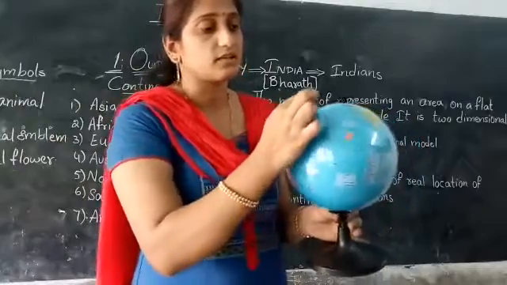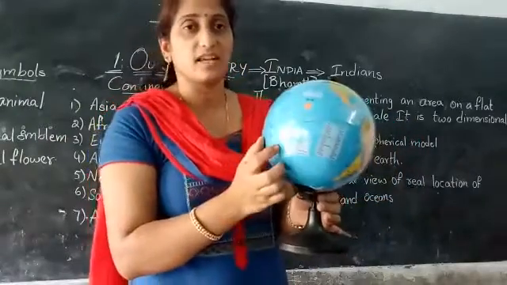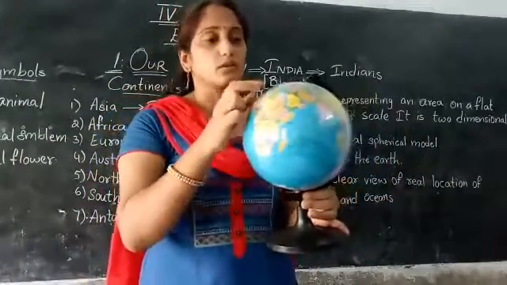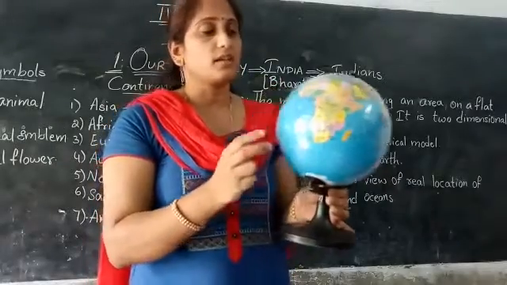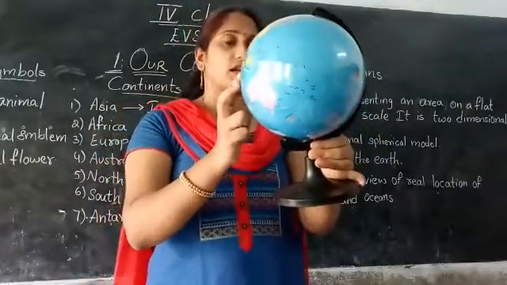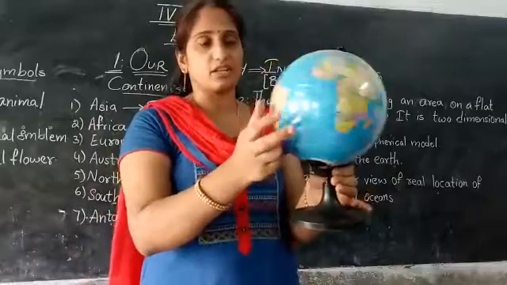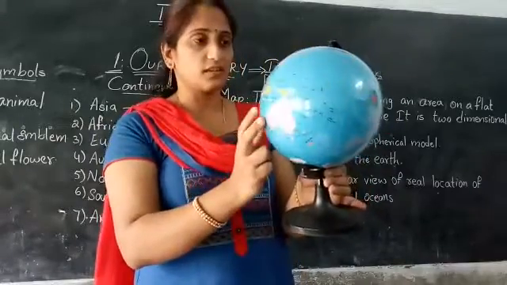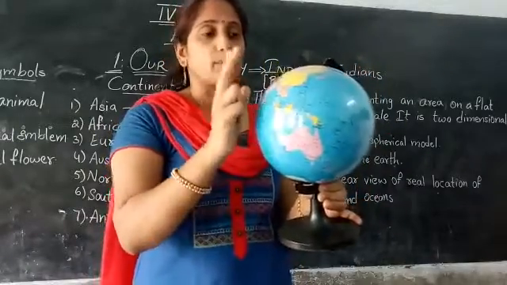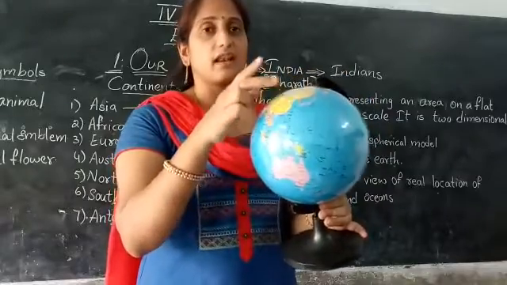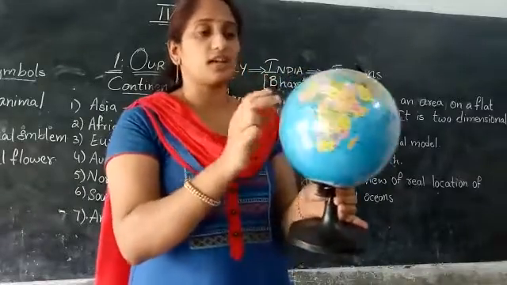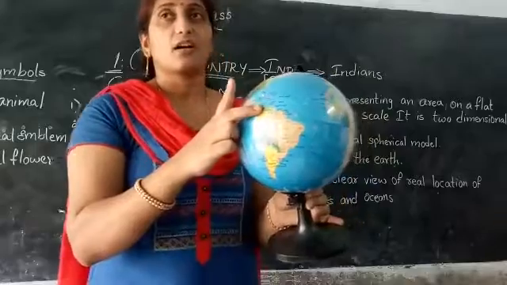Oceans also, see this blue colored space is there now. Here in the globe, those are all oceans. Okay. See, what do you think? 3/4 of the globe is covered with water, right? Can you see? Only 1/4 part is land. 3/4 is present as blue color, and this is water.